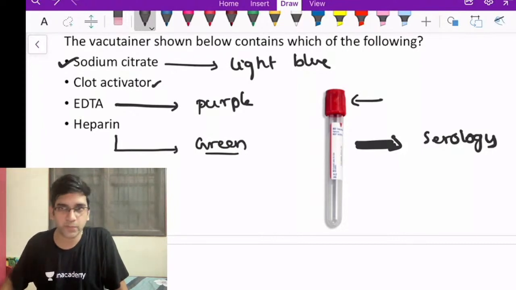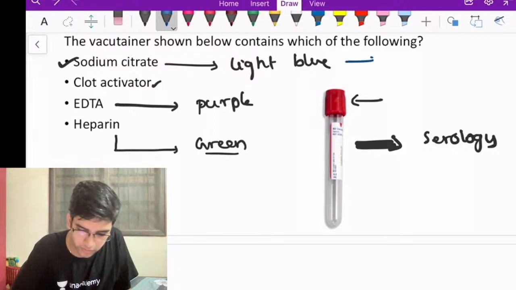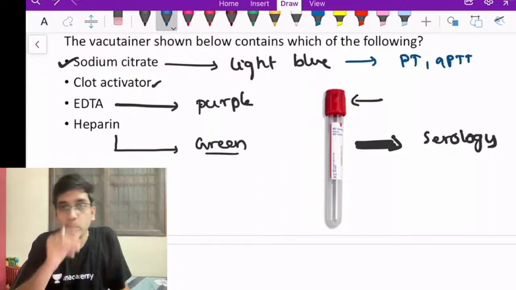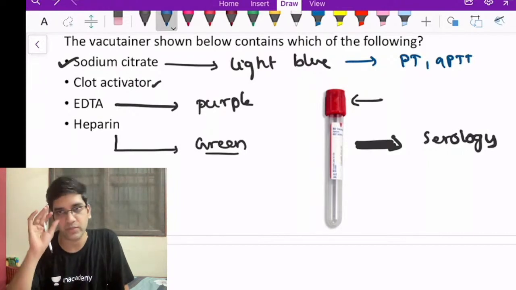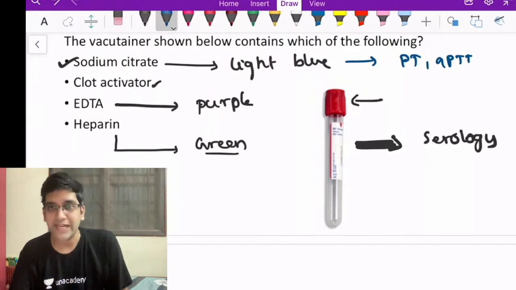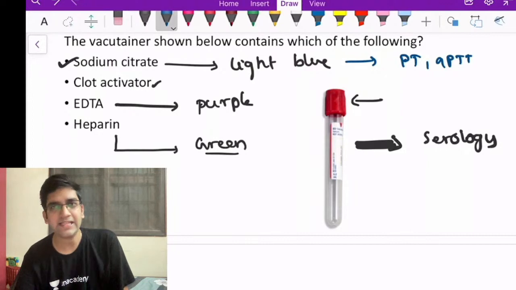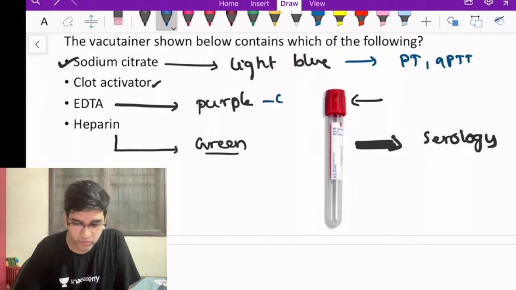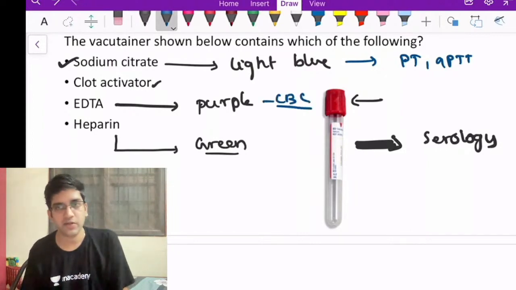Sodium citrate is useful for all your coagulation profile, PT, APTT. You should not do PT, APTT in anything other than sodium citrate. Fine. Where do you use EDTA? EDTA is the commonest one. This is where I use CBC. CBC and peripheral smear are done in EDTA, right?